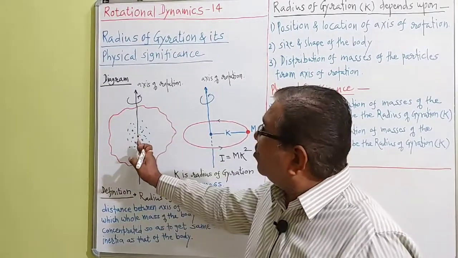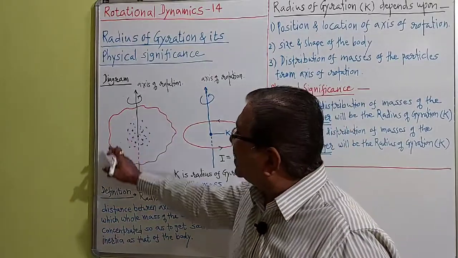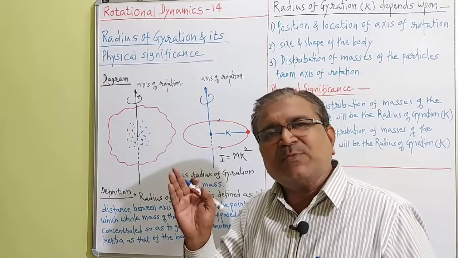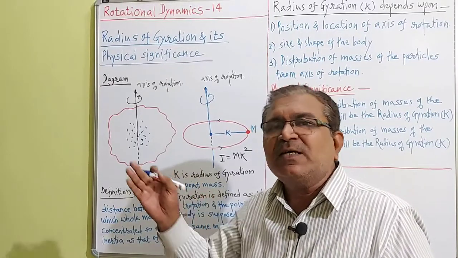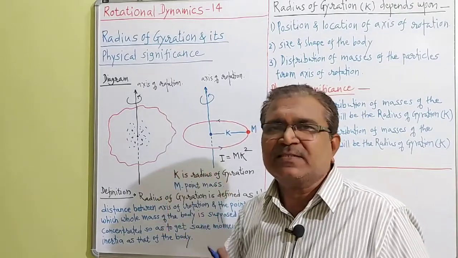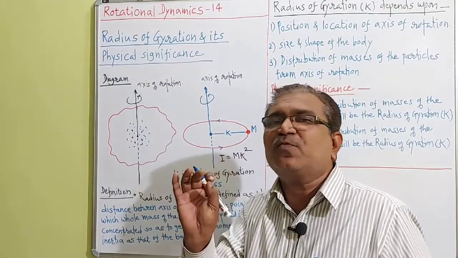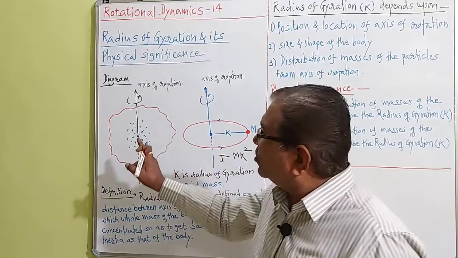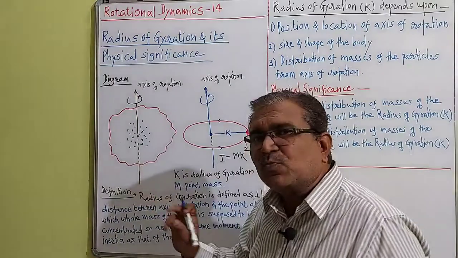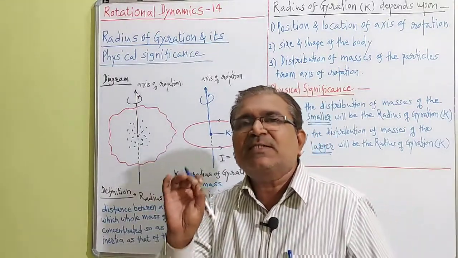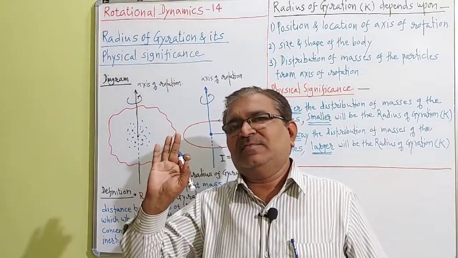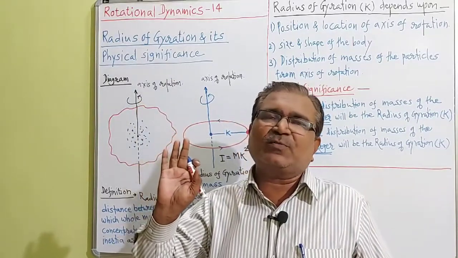At that time, the moment of inertia of that particular rigid body is smaller. And as the moment of inertia is smaller, the radius of gyration is smaller. So we can say in short: closer the distribution of masses of the particles from the axis of rotation, smaller will be the radius of gyration k. This is the most important point.